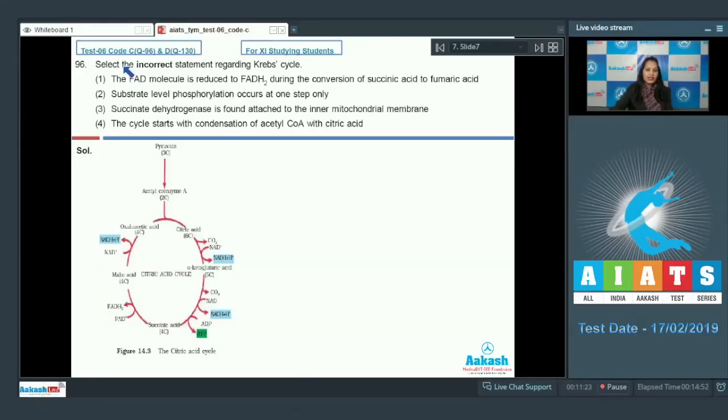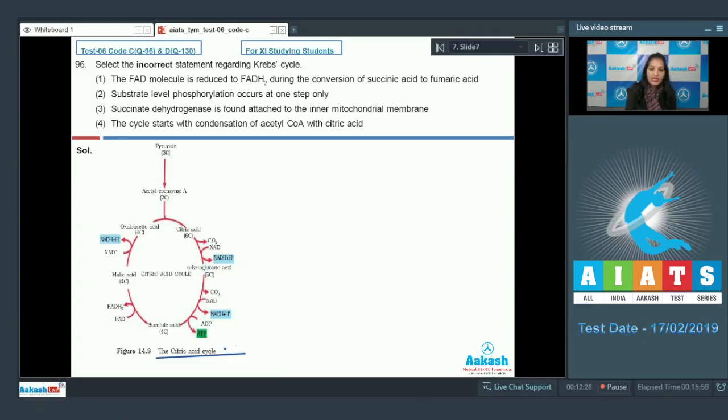Question number 96. Select the incorrect statement regarding Krebs cycle. First option, the FAD molecule is reduced to FADH2 during the conversion of succinic acid to fumaric acid. Second, substrate level phosphorylation occurs at one step only. Third, succinate dehydrogenase is found attached to the inner mitochondrial membrane. Fourth, the cycle starts with condensation of acetyl coenzyme A with citric acid. You have to choose the incorrect statement regarding the Krebs cycle.